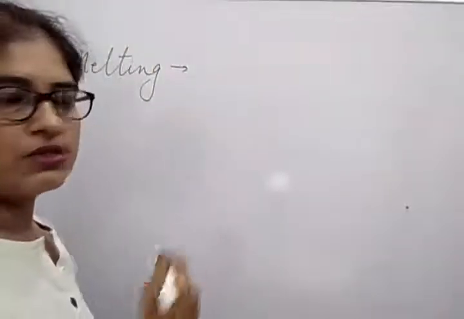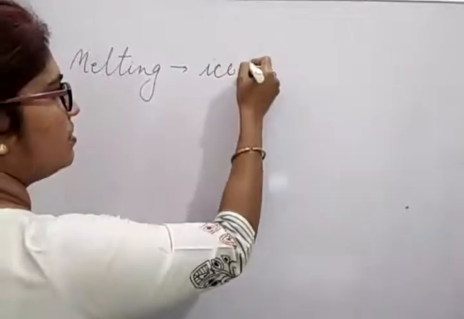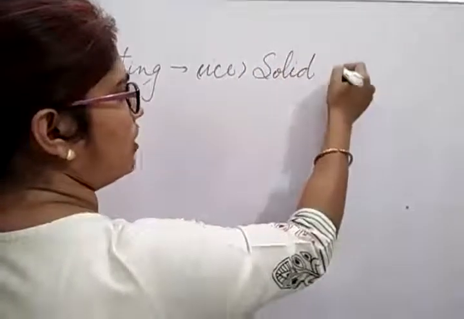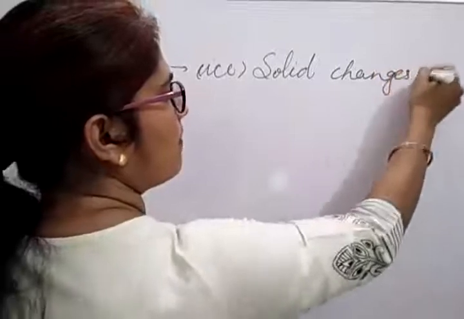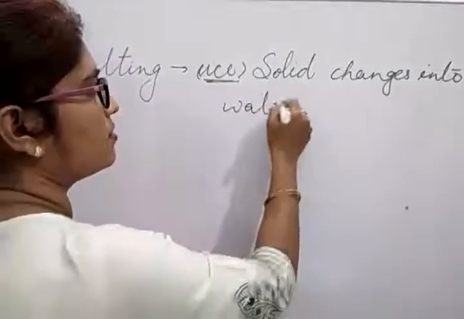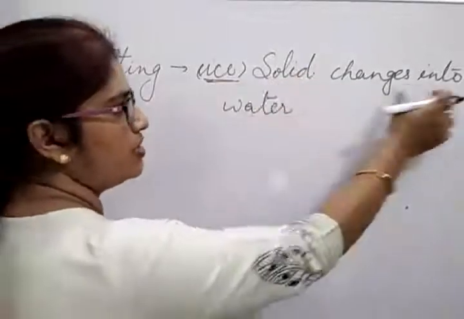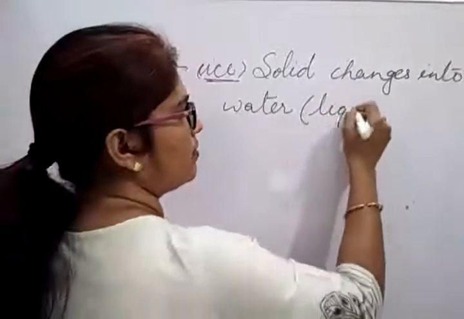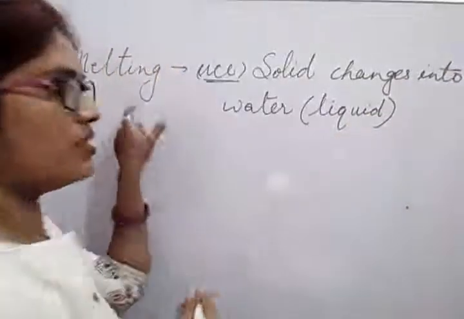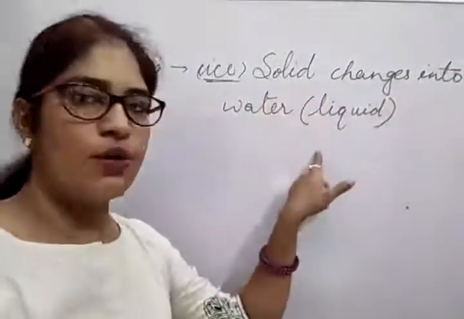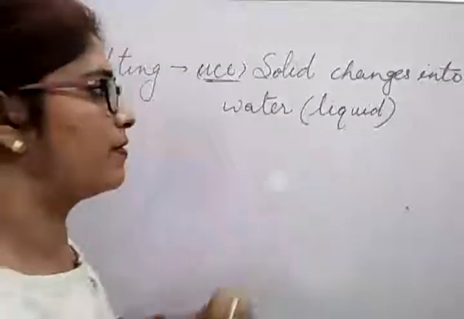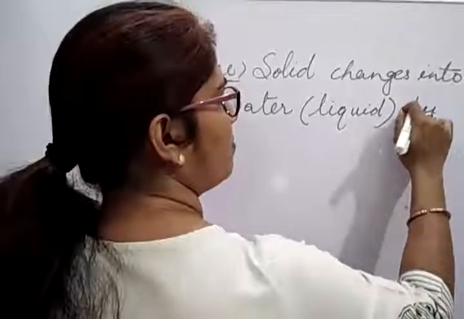What thing? Ice. And ice is a solid. So solid changes into water. Yes. So ice is a solid form and solid changes into water, which means liquid. So in this way you can understand and you can learn. The process in which solid changes into liquid is called melting. And how? By cooling or by heating? By heating, you can mention here.